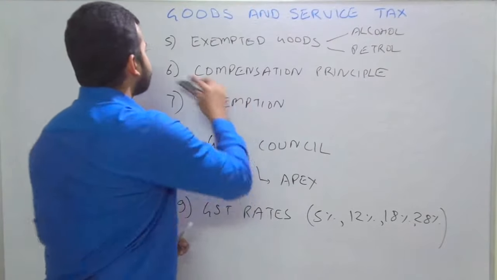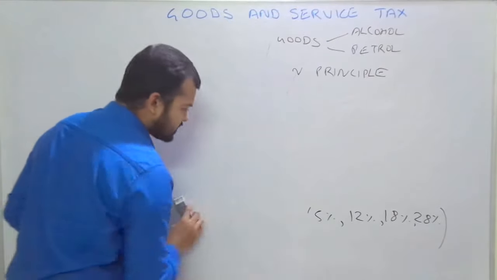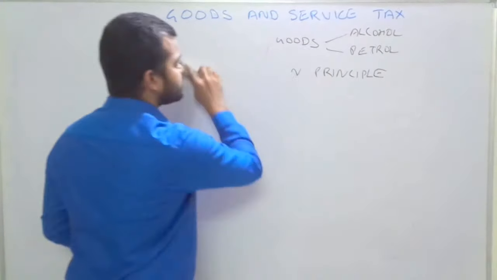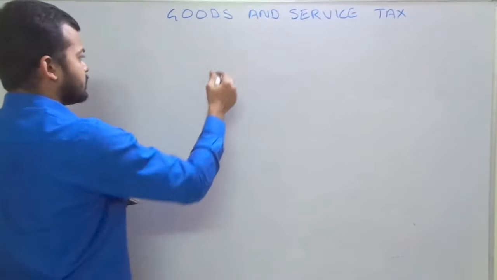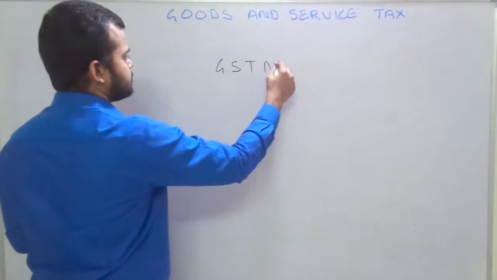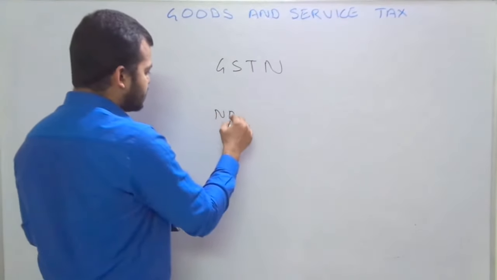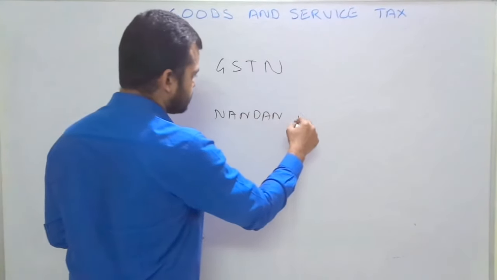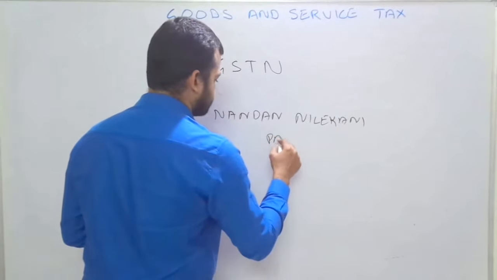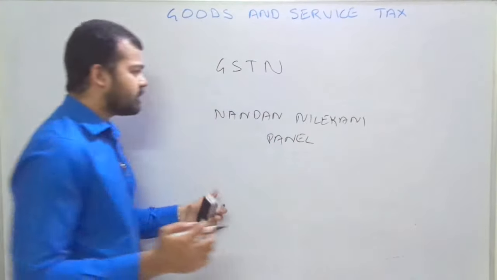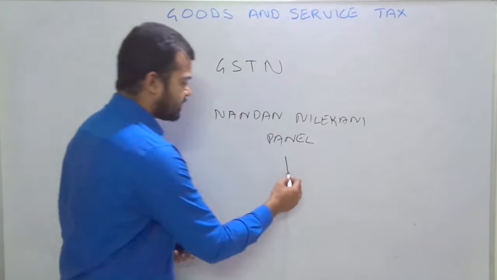Now we consider the infrastructure for GST. Here the infrastructure fully consists of information technology. This is known as GSTN. It was set up in 2013. The panel called the Nandan Nilekani panel gave the recommendation that the infrastructure should be based on IT. So here we can write the IT backbone, the panel GST.